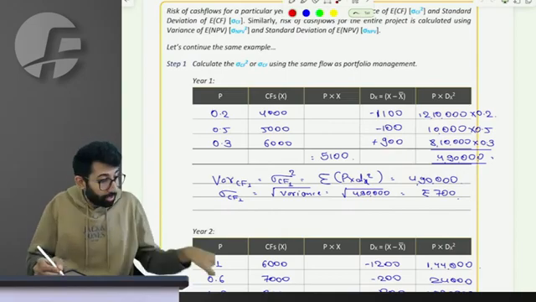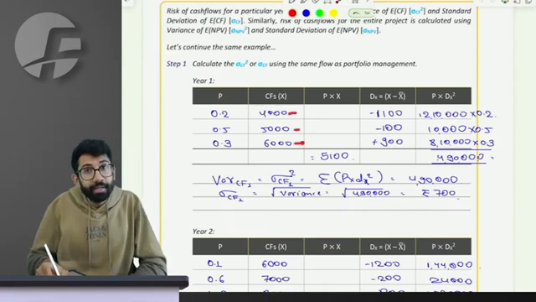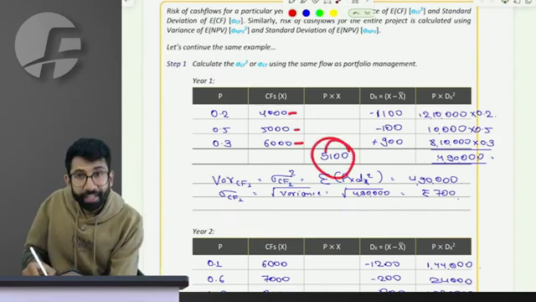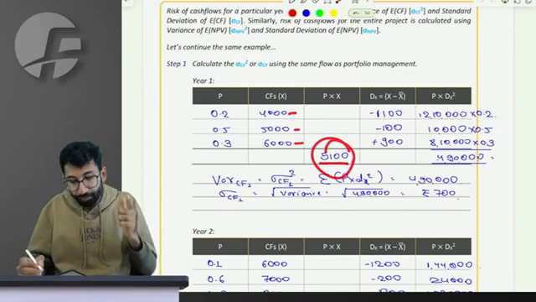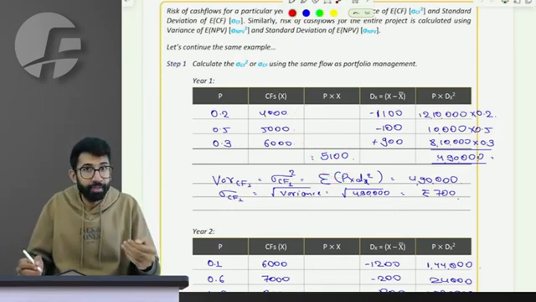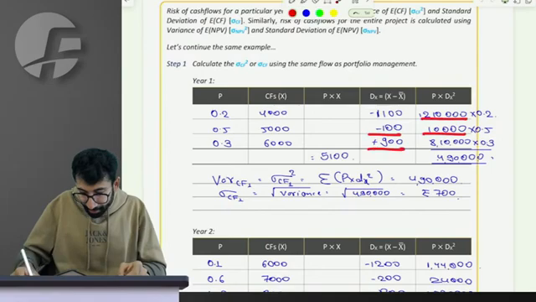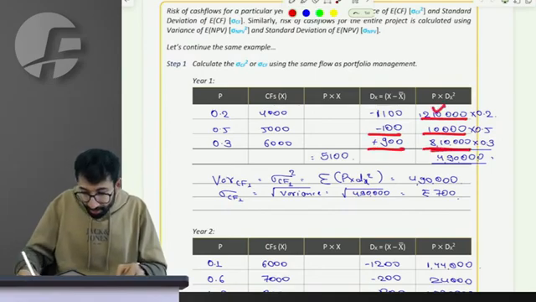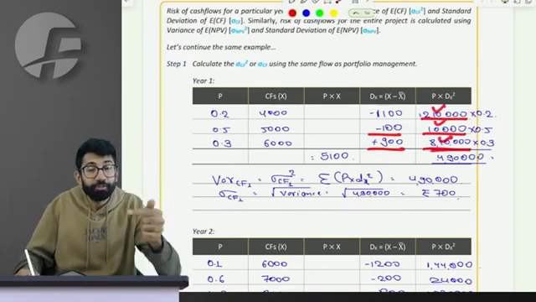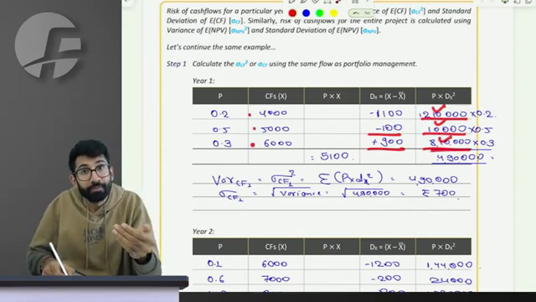This is how these individual cash flows are deviating from the expected cash flow of 5100. Do you remember in portfolio management, we need the deviation at squared level, and then average the deviation. 1100 squared is this, 100 squared is this, 900 squared is this. So these will be the deviations of the respective possible cash flows at a squared level.